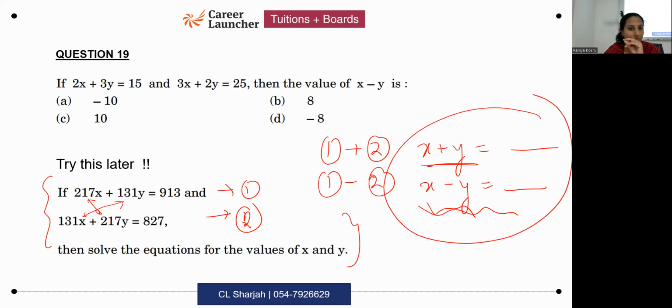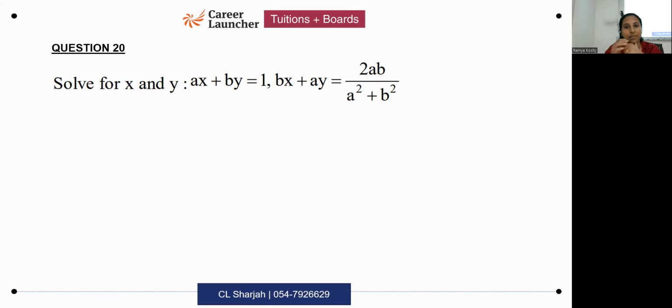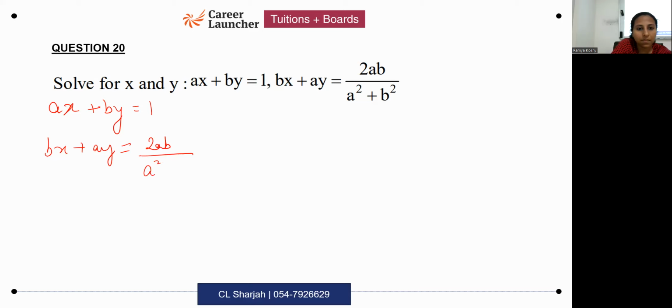You want to copy the question? Okay. You can do this like normal, or if you want, even for this, you can apply that previous method.